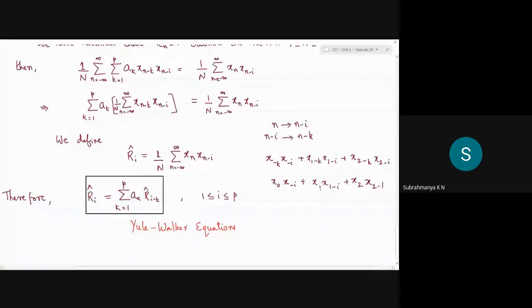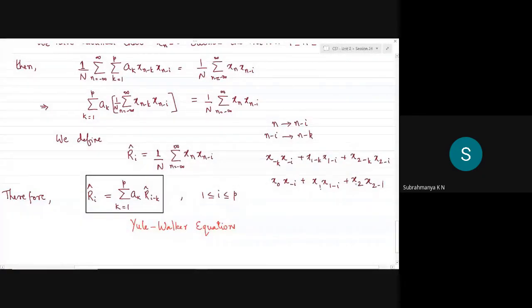So the only difference here is the term x2 and x2 minus k, for the ith sample. If this summation is completely Ri, I'm just changing the subscript to Ri minus k to get the left hand side of the summation.